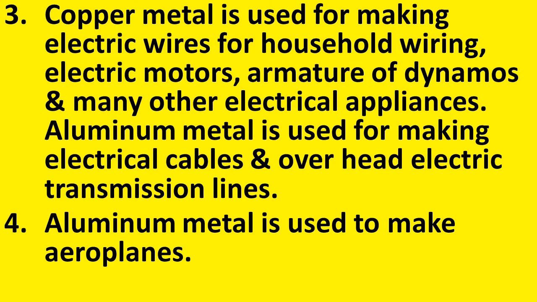Now, aluminium metal. Aluminium metal is used to make aeroplanes. Aluminium foils, we have seen already, are used for packaging food, medicines, chocolates, etc. Apart from that, aluminium metal is used to make aeroplanes also.